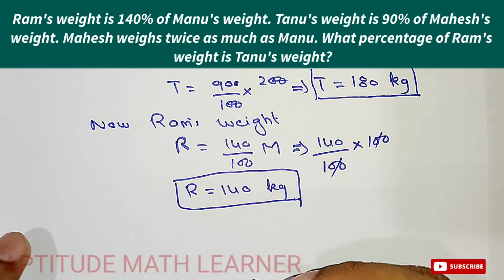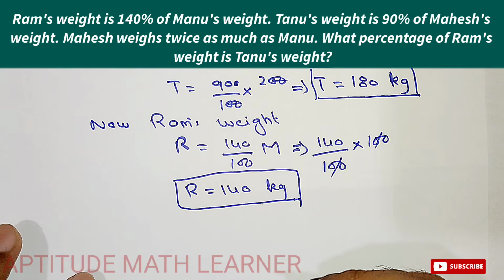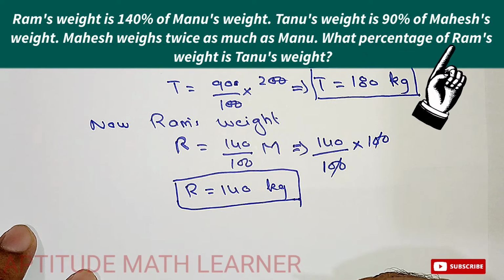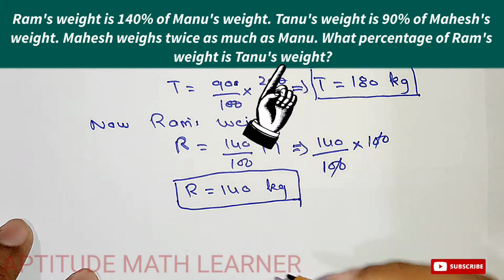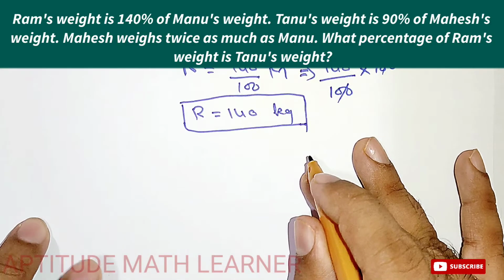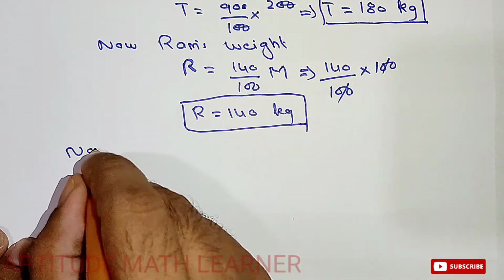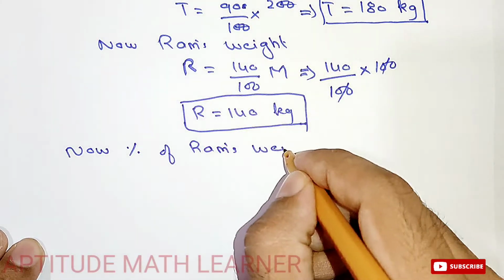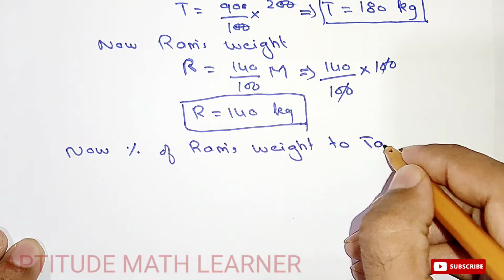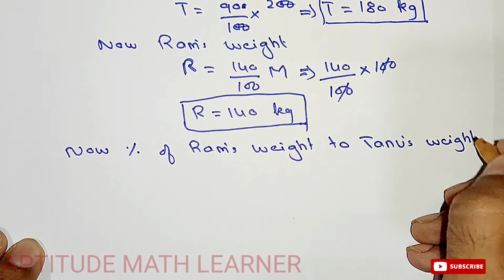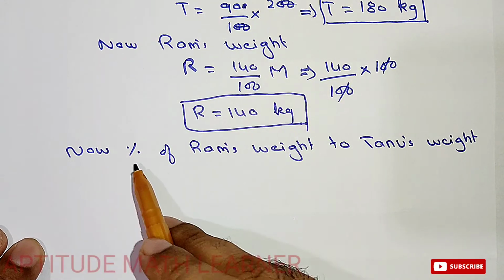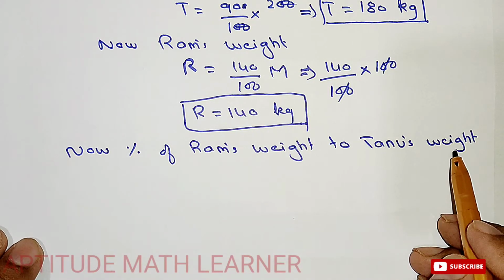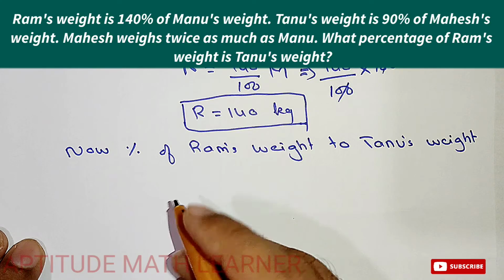Now if you take a look at the question, it says what percentage of Ram's weight is Tanu's weight. So this is the thing which we have to find out.